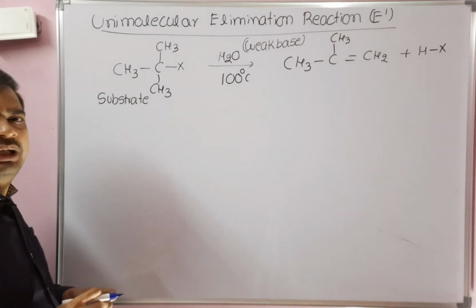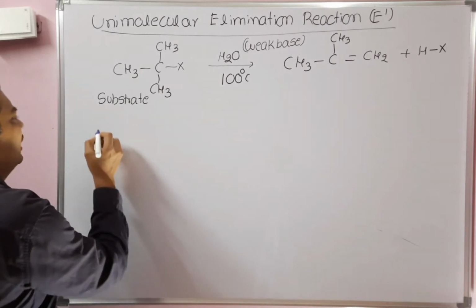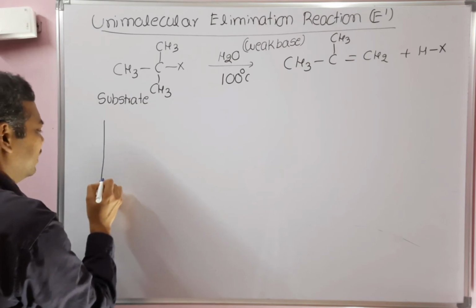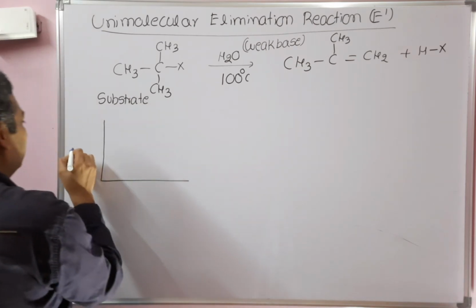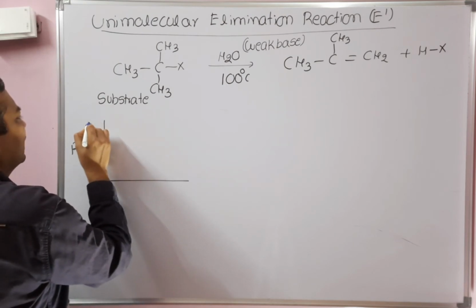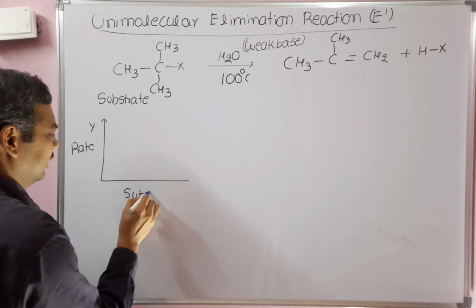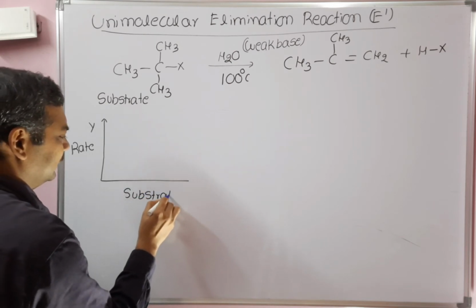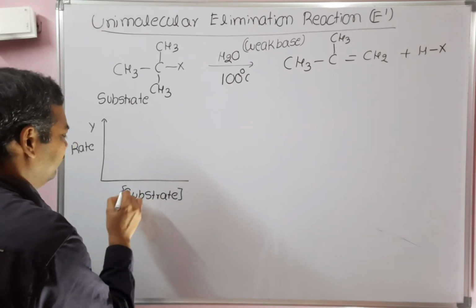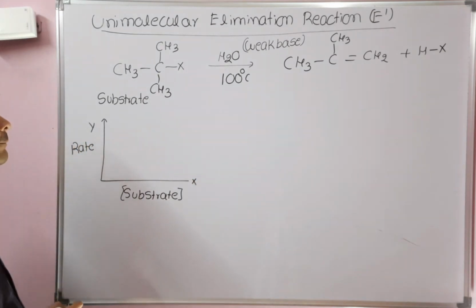From the experimental data, there are two graphs. There is a graph plotted between rate of reaction taken on the y-axis and concentration of the substrate taken on the x-axis.